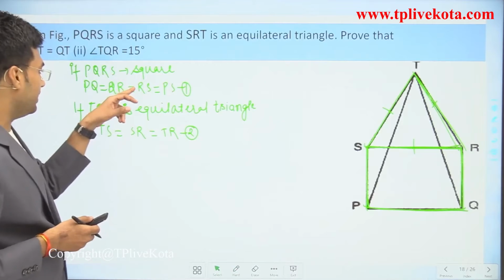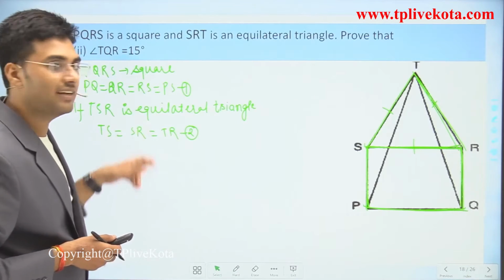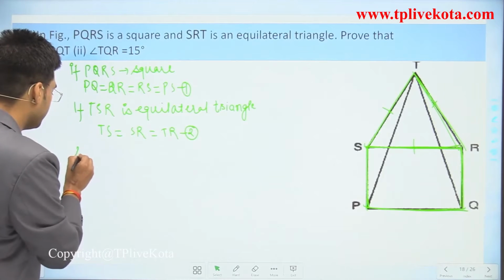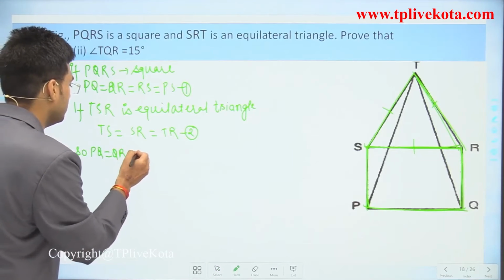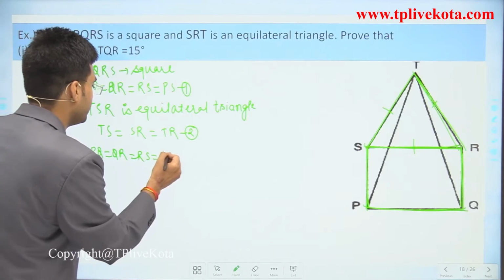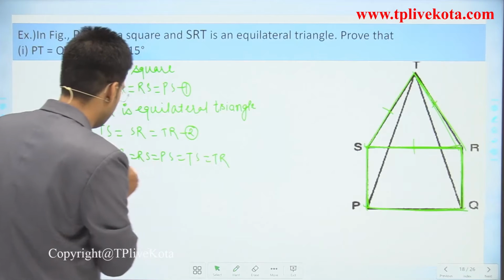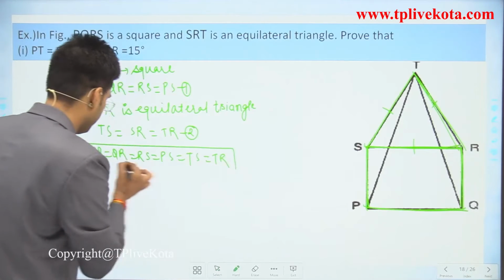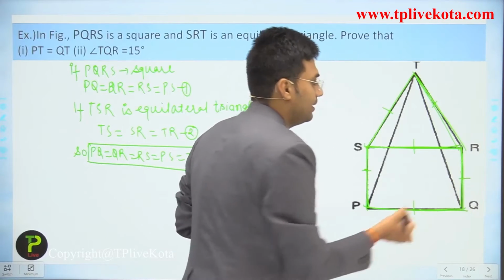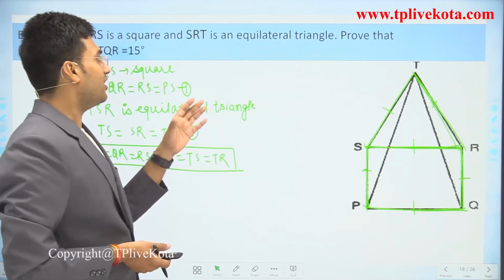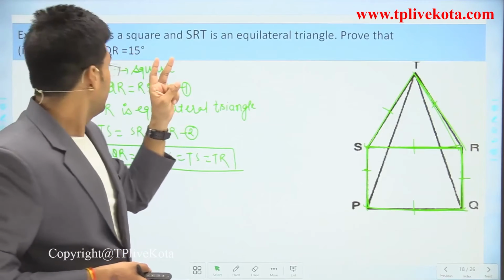Now here we have RS and here we have SR. These two sides are equal. So we can say that PQ equals QR equals RS equals PS equals TS equals TR. These all are equal. Clear? Now what we have to prove is that PT is equal to QT.